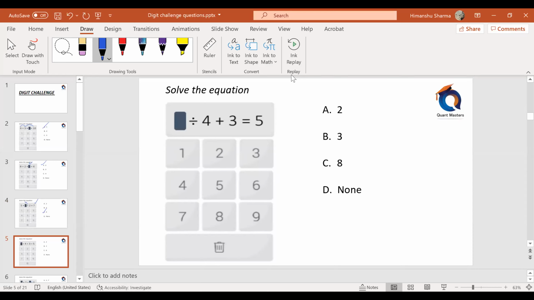Next one. What divided by 4 plus 3 is 8. Okay, so this has to be 2 plus 3 will give me 5. So this has to be 8. 8 by 4 is 2. 2 plus 3 is 5. Are you all with me till here? All of you?